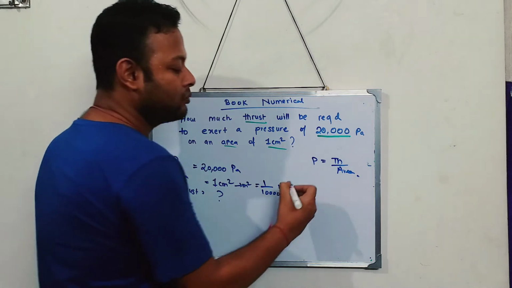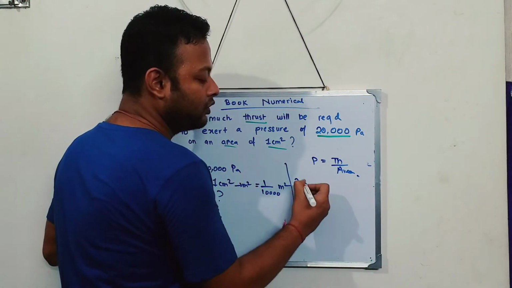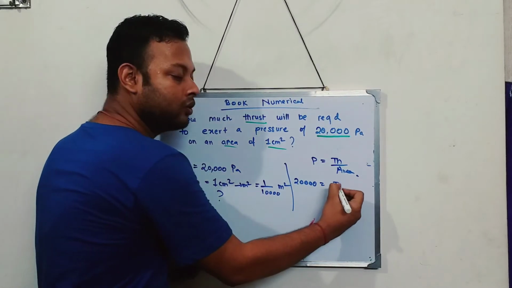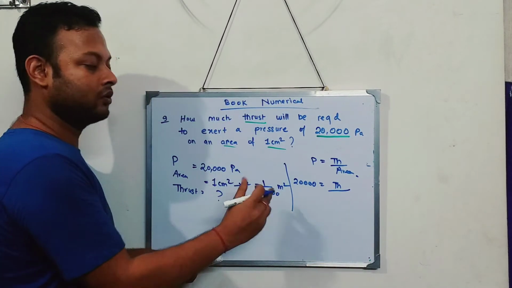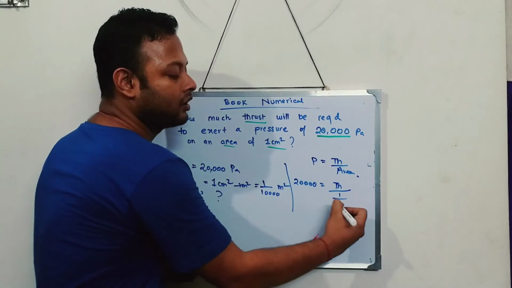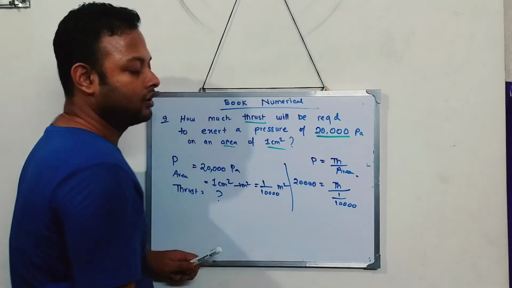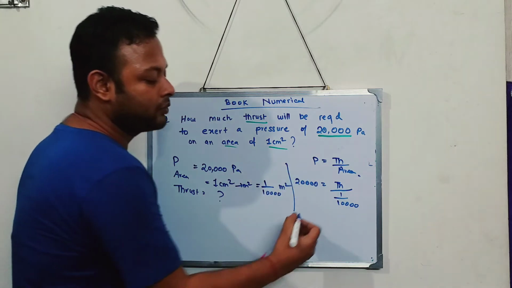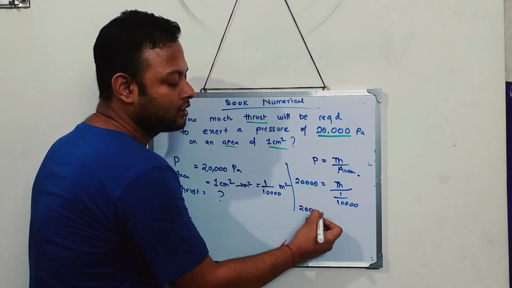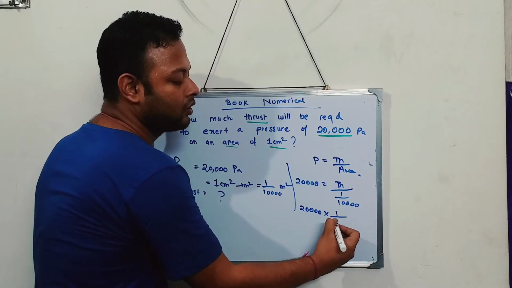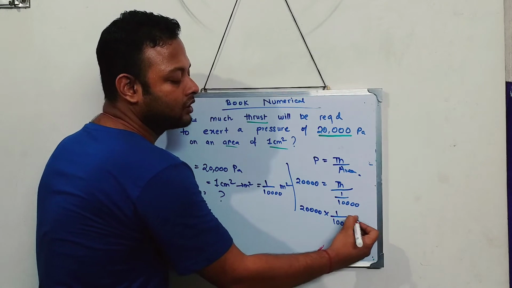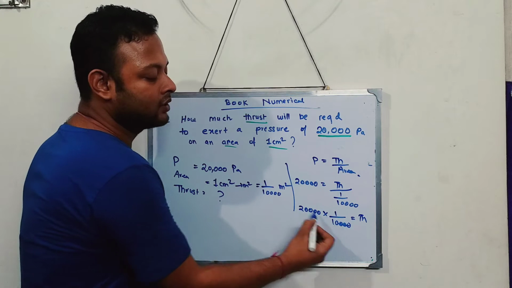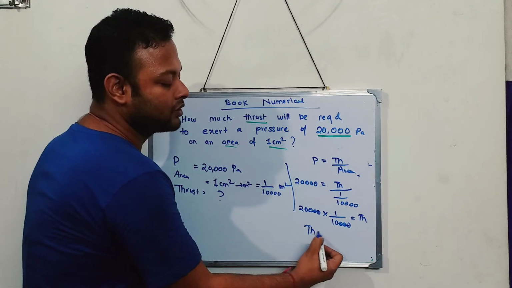Now pressure is given how much? 20,000. Thrust, I don't know. Area, 1 by 10,000. Okay. Now I'll do what? Cross multiply. 20,000 into 1,000 is equal to thrust. Now I'll cancel this 0, cancel this 0. So thrust becomes how much?